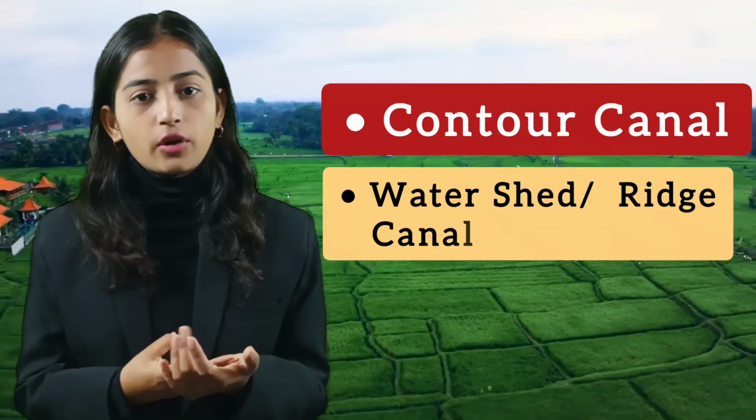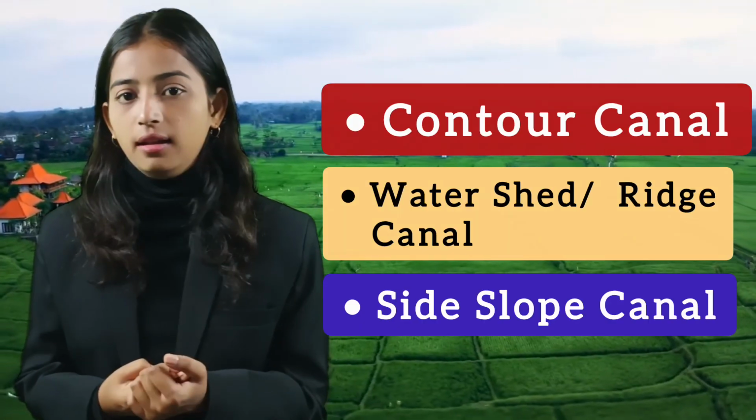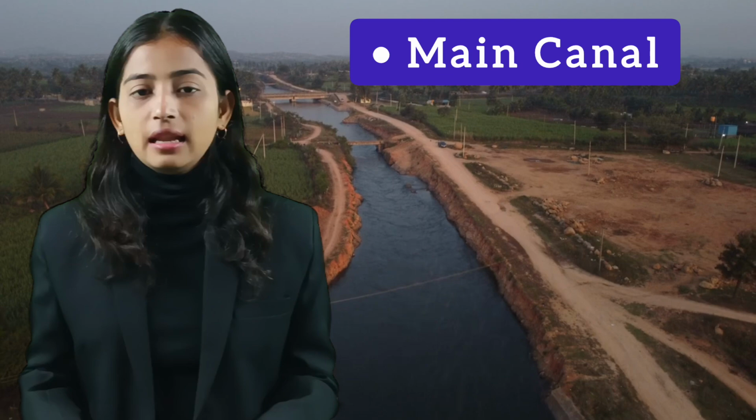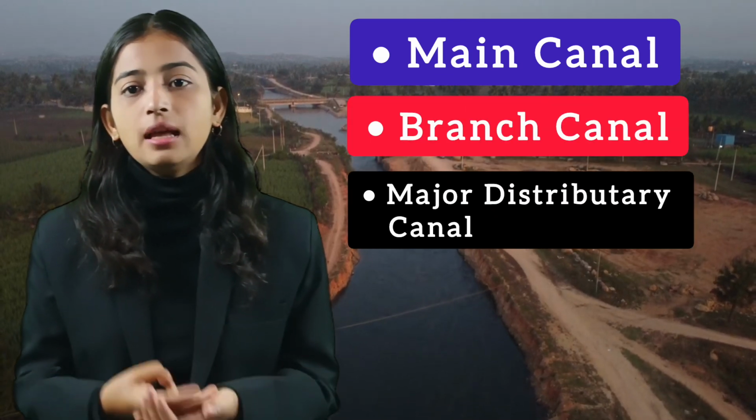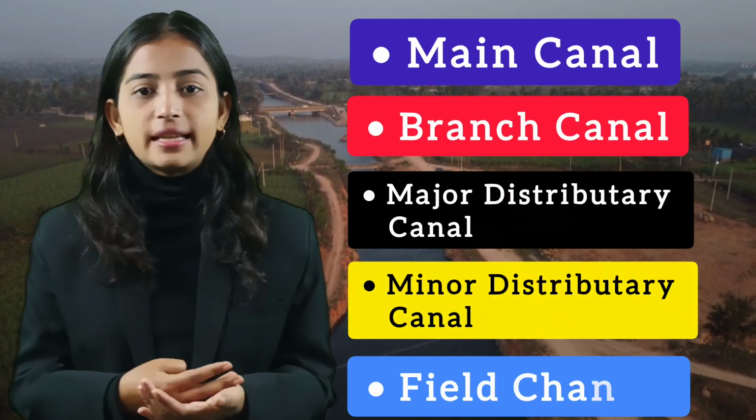Types of canals. According to alignment, a canal may be classified into 3 categories. First one is contour canal, second one is watershed or race canal, and third one is side slope canal. In the next type, that is according to the position in the canal network, a canal may be classified as main canal, branch canal, major distributary canal, minor distributary canal, and field channel.